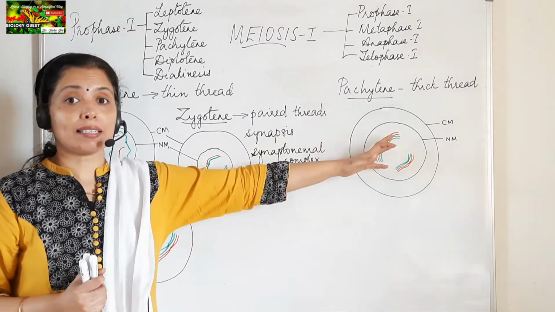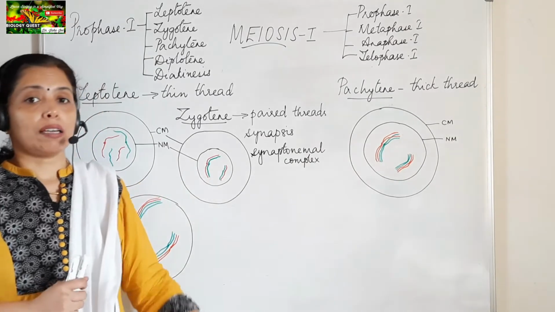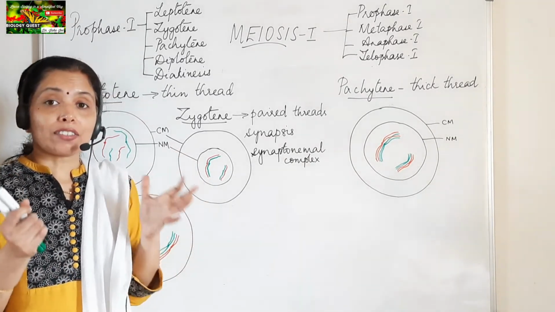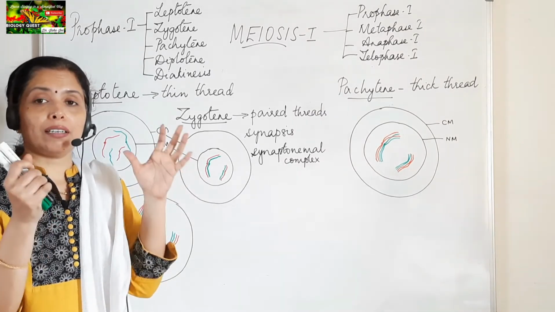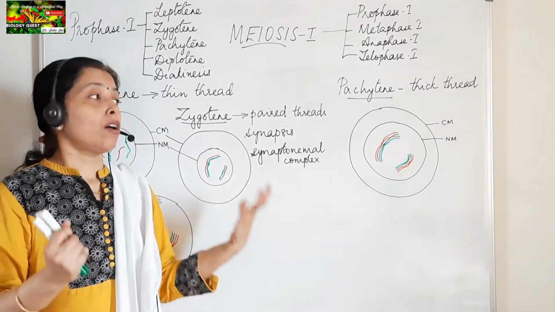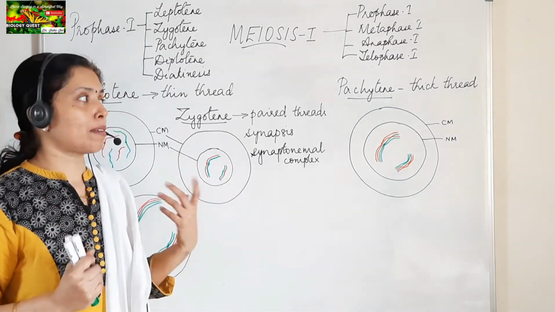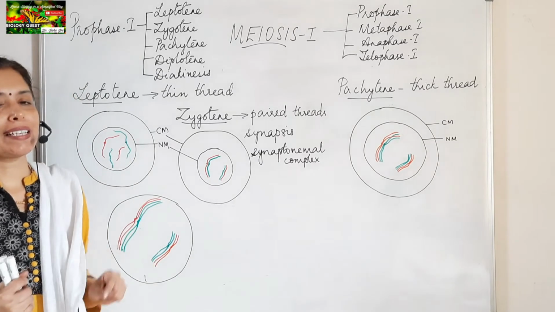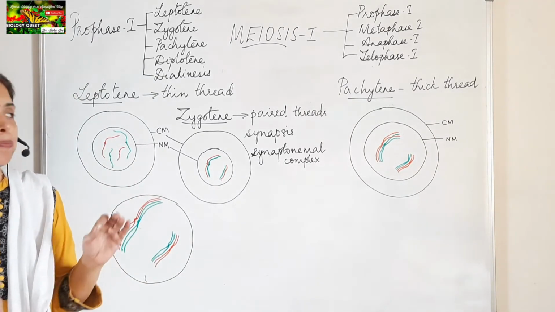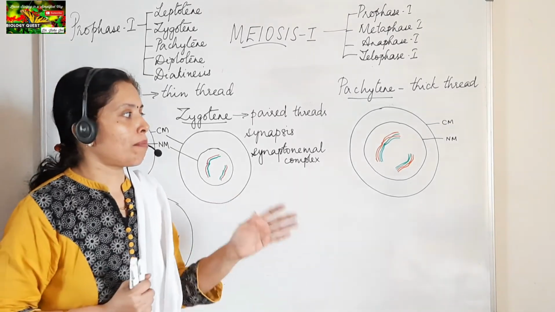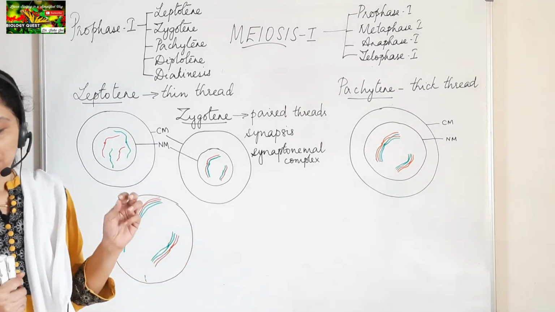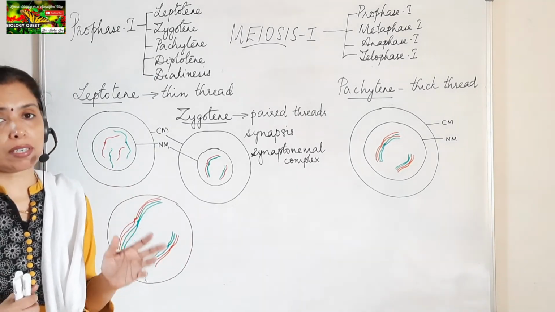You can clearly see that the chromosomes are more condensed, and the thick thread appearance is because they are lying more close together. Pairing, or synapsis, is maximum in the Pachytene stage. And what has happened during Pachytene? Exchange of genetic material between the non-sister chromatids of the homologous chromosomes has taken place. This is called crossing over.